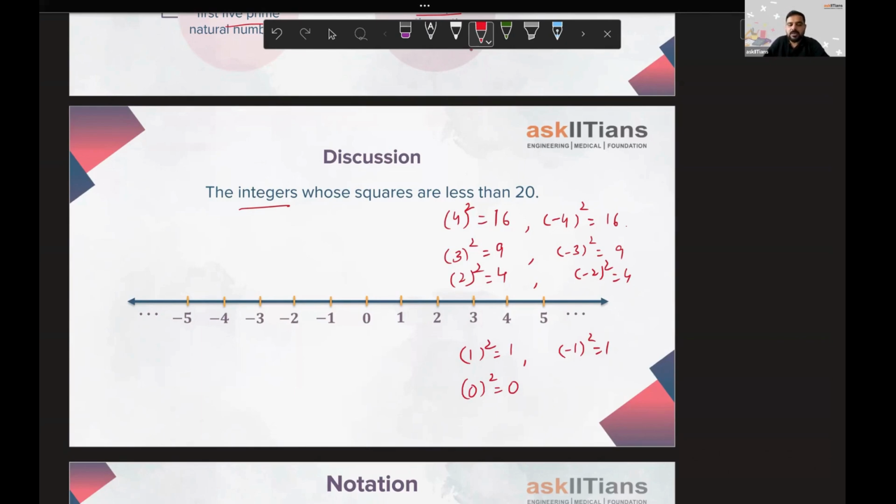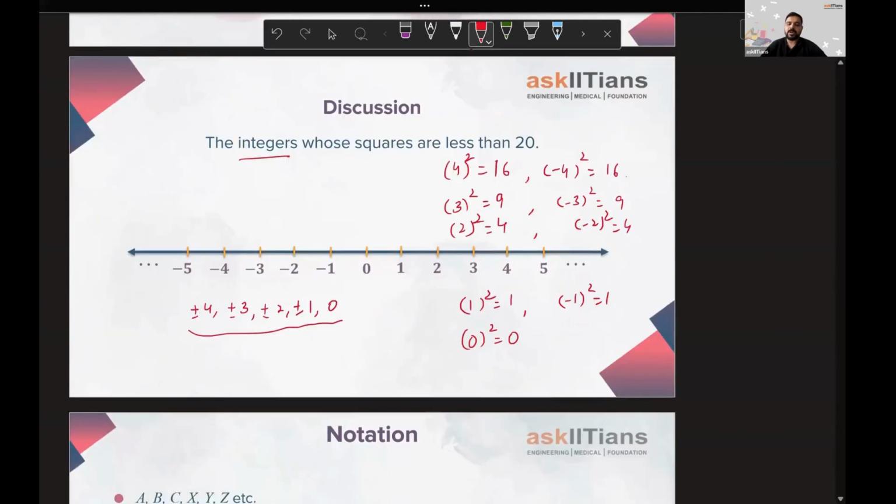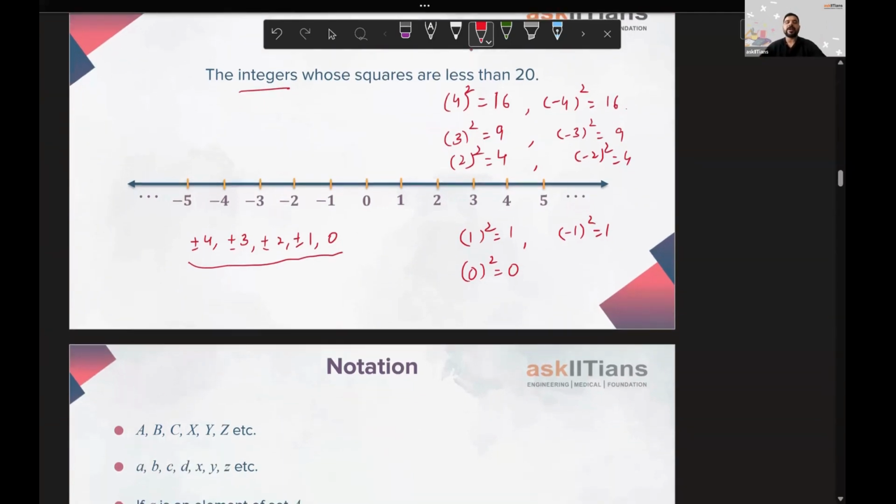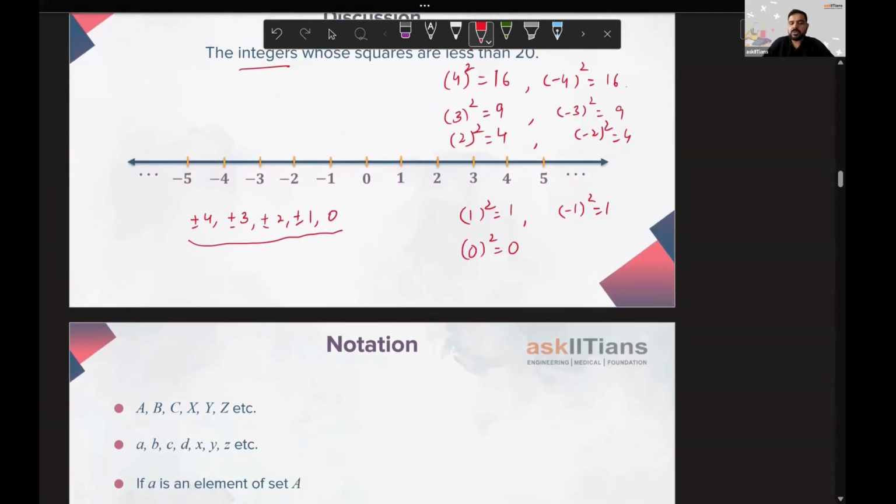So definitely I can tell you that plus minus 4, plus minus 3, plus minus 2, plus minus 1 and 0. These are the integers in total whose square will be less than 20, right? If I take plus 5, 25, minus 5, 25. If you go on either side of plus and minus 5, definitely their square will be greater than 20, but we need less than 20. So these will be there.